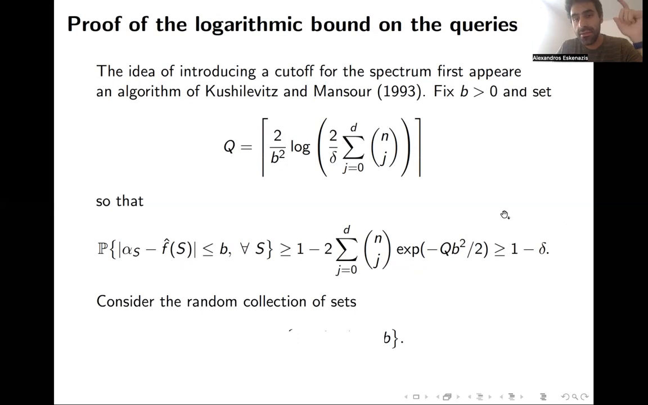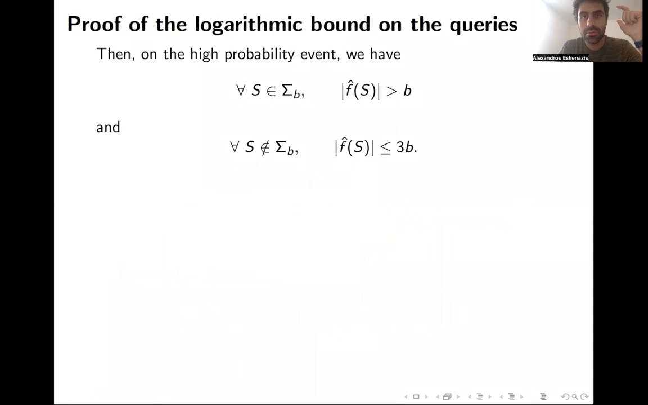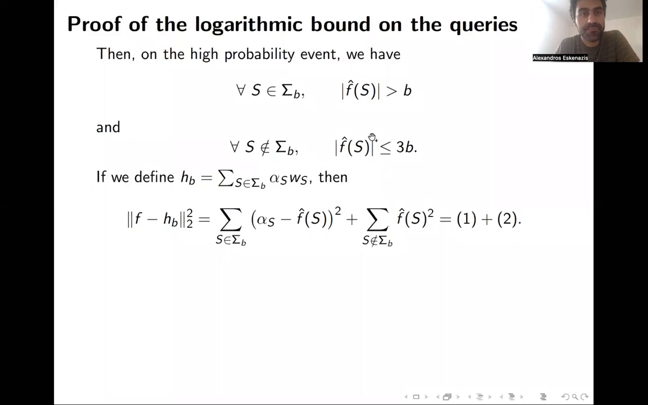And notice that if we are in the high probability event, the real Fourier coefficient and the empirical one are just b apart. So if we are in sigma b, which means that alpha of s is bigger than 2b, then f hat of s is bigger than b. If we are not in sigma b, which means that alpha of s is bounded above by 2 times b, then the real Fourier coefficient f hat of s is going to be bounded above by 3 times b.